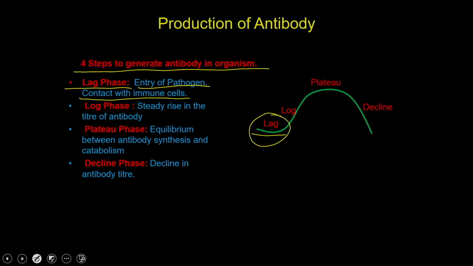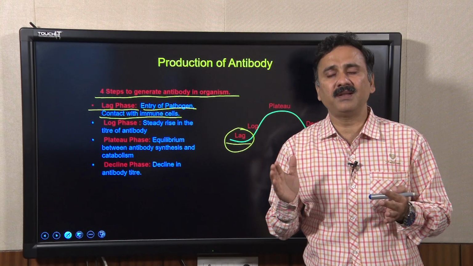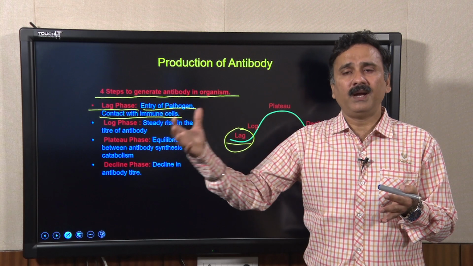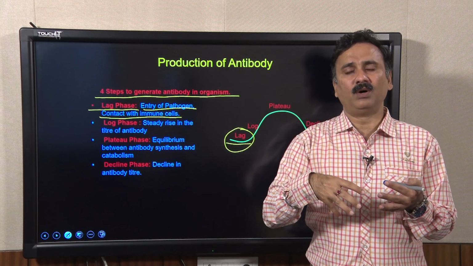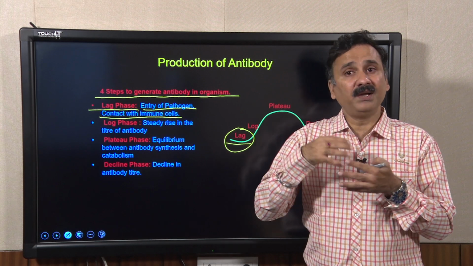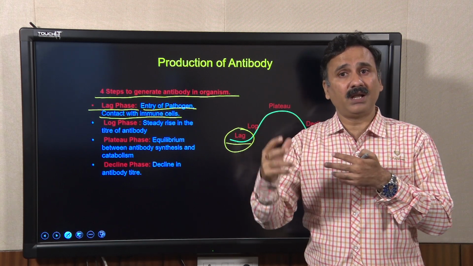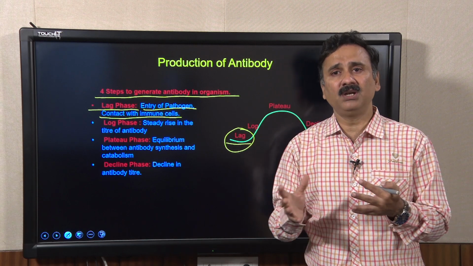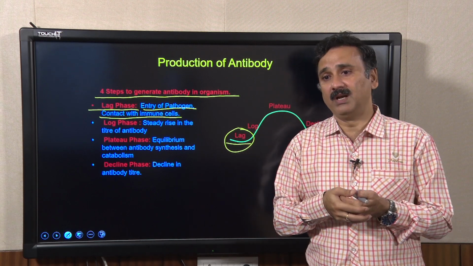This is also called the preparative phase, where the foreign antigen enters the host body and is recognized by the immune cells, and they start preparing for how to tackle this foreign antigen.